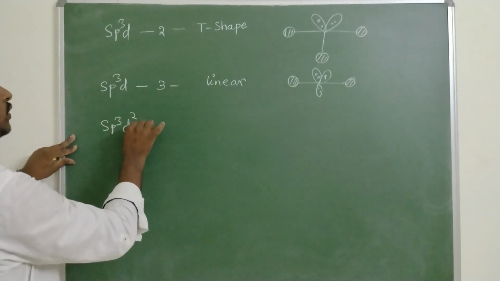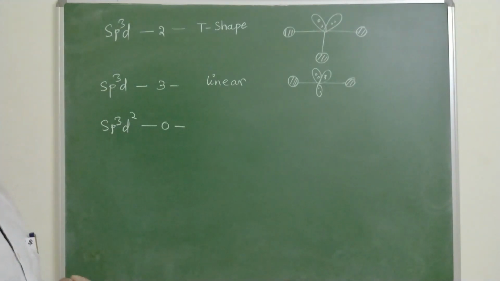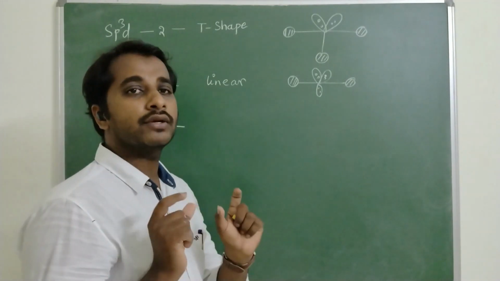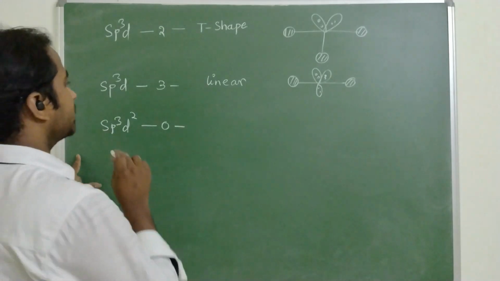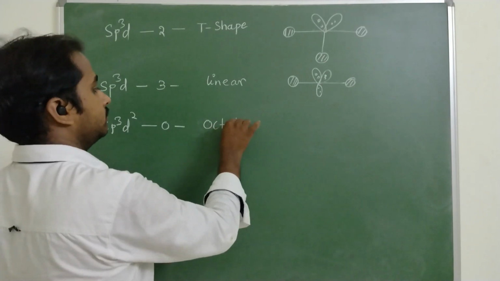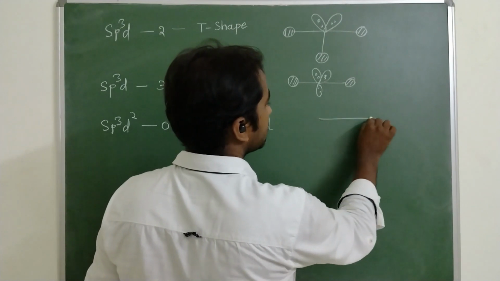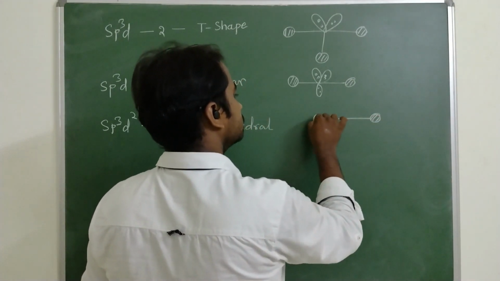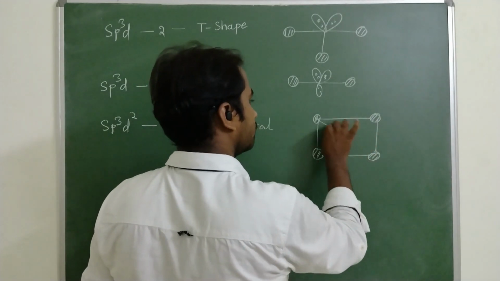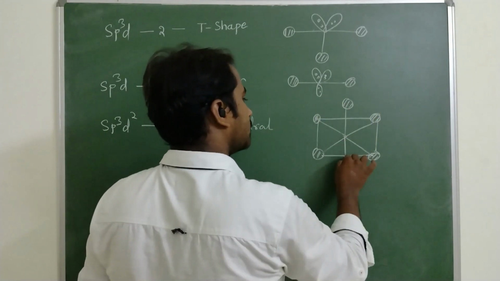sp3d2, zero lone pairs. Basic structure of sp3d2. I am calling it the basic structure because no lone pairs are present, so there are no lone pair repulsions. So the basic structure is octahedral geometry. Octahedral.